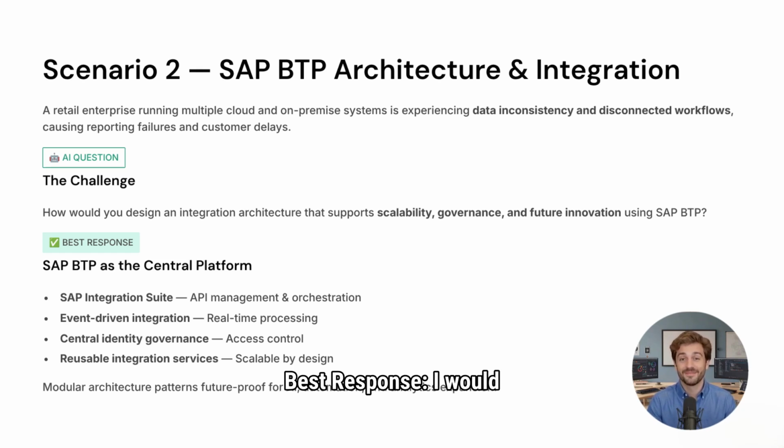Best response: I would position SAP BTP as the central innovation and integration platform. The architecture would include SAP Integration Suite for API management and orchestration, event-driven integration for real-time processing, central identity and access governance, and reusable integration services for scalability. I would also establish enterprise integration standards to ensure consistency across business units. For future innovation, I would enable modular architecture patterns that support AI services, automation, and analytics expansion.